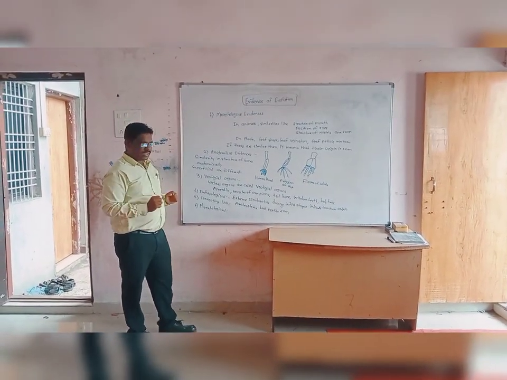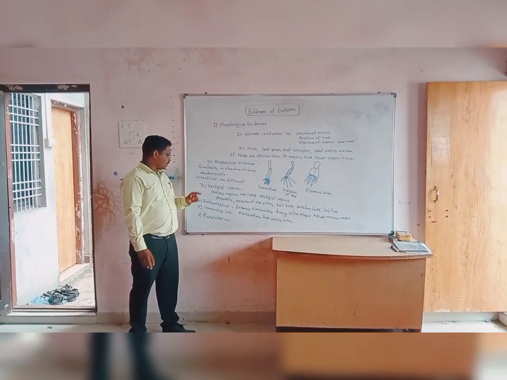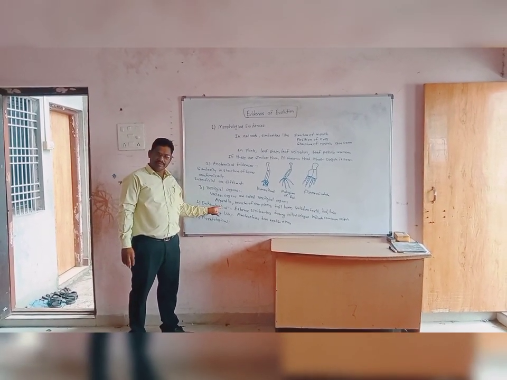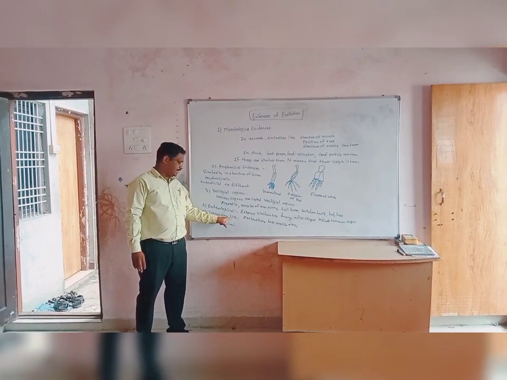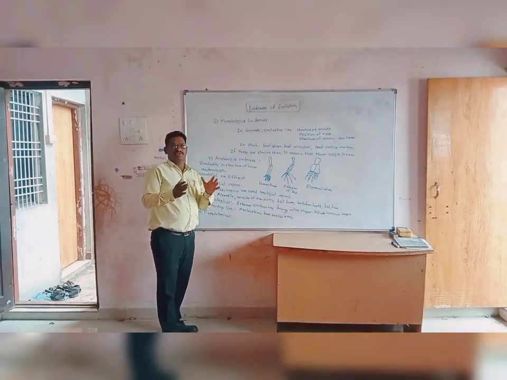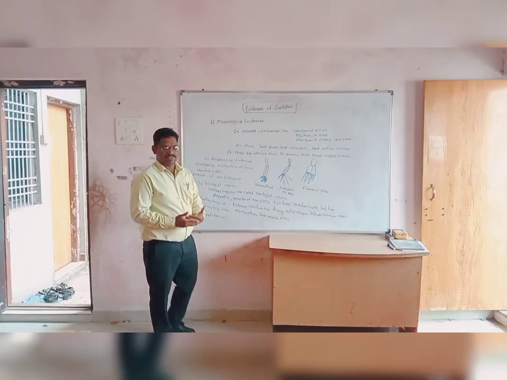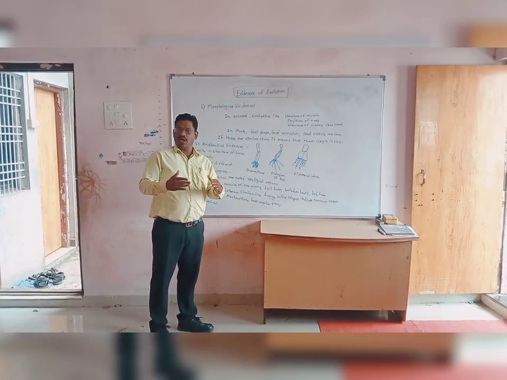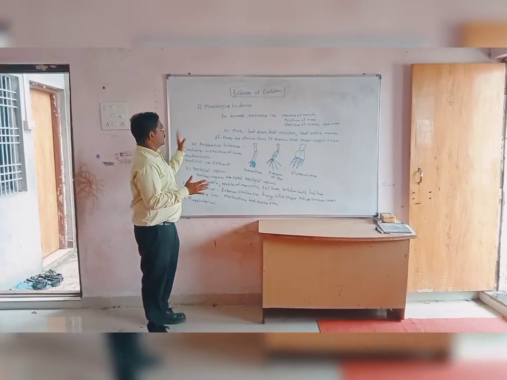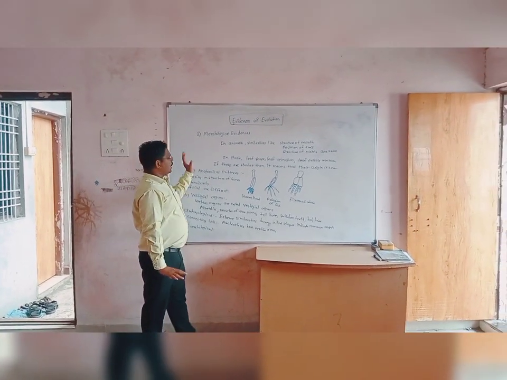First one is the morphological evidences, second one is the anatomical evidences, third one is the vestigial organs, fourth one is the embryological evidences, fifth one is the connecting link, and sixth one is the paleontological evidences. By understanding these evidences, we can understand what evidence means and how evolution takes place. So let us first discuss morphological evidences.